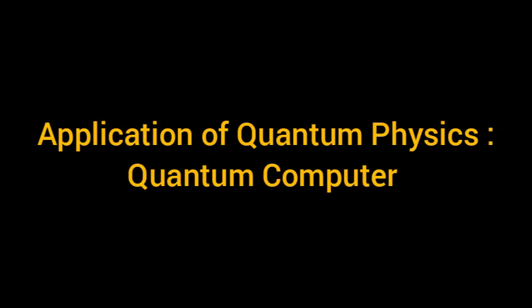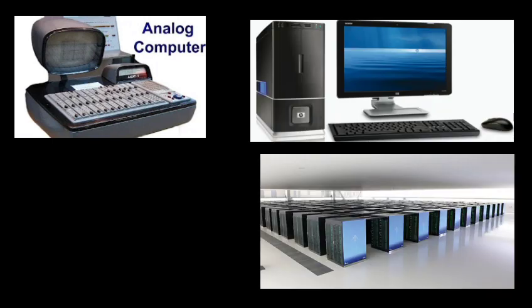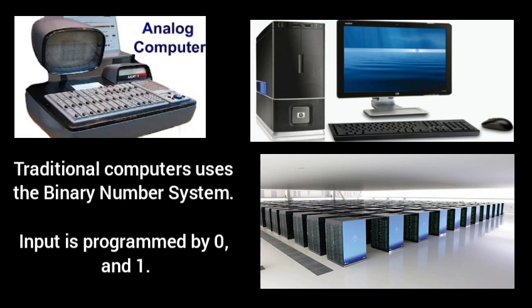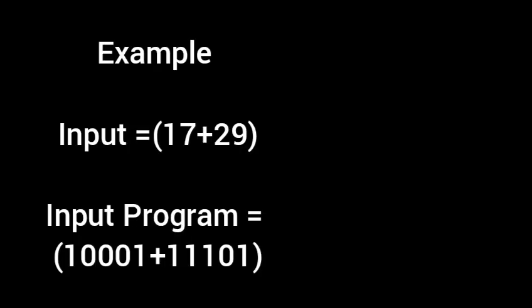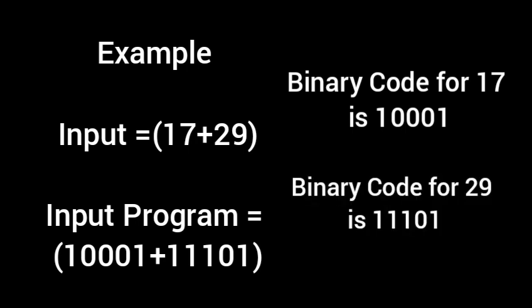The most popular application of quantum physics is the quantum computer. Our traditional analog computers and digital computers, and even the supercomputers, use the binary number system. In this system, 0 and 1 are the numbers by which our input is programmed. As an example, when we order our device to calculate 17 plus 29, the device takes the input as 10001 plus 11101, where 10001 is the binary code for 17, and for 29, it's 11101.